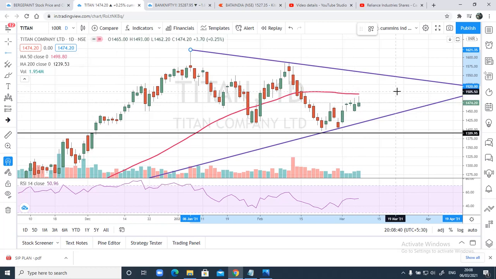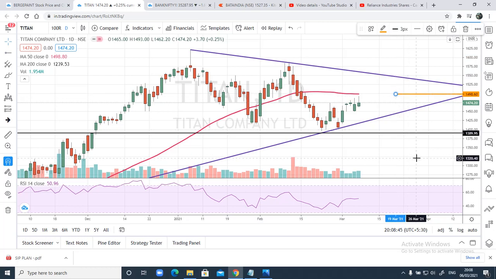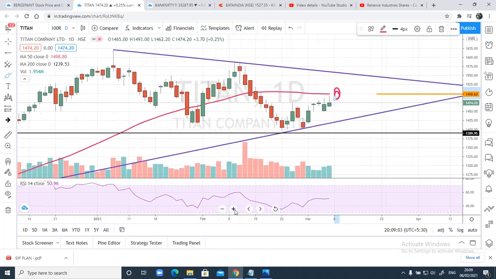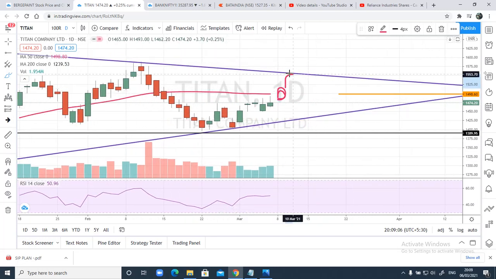This 50 moving average is somewhere around 1498.80, somewhere here. So in case price closes above 1498.80, then probably I can initiate my long trade, because this will act as a resistance. Any close above this, then probably I can initiate my trade for a target of this resistance level, that is somewhere around 1557, almost around 57 points. This can be the target.